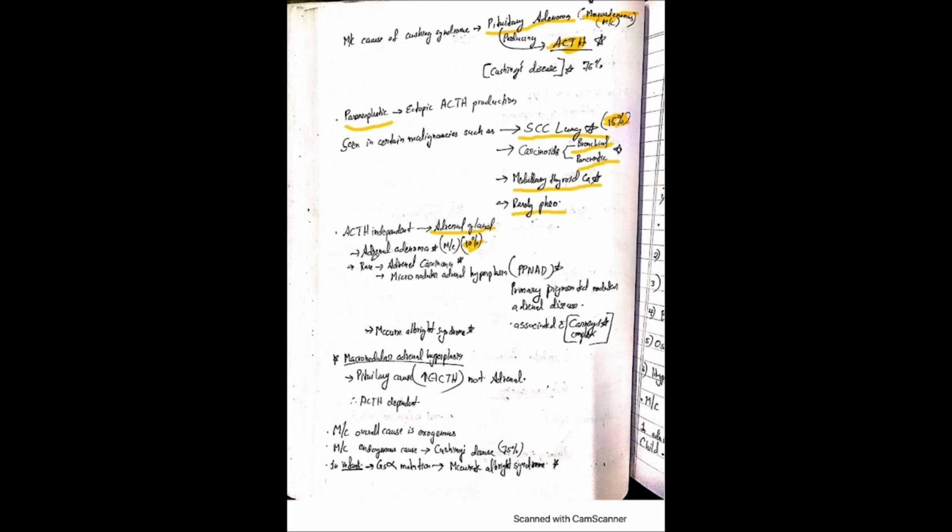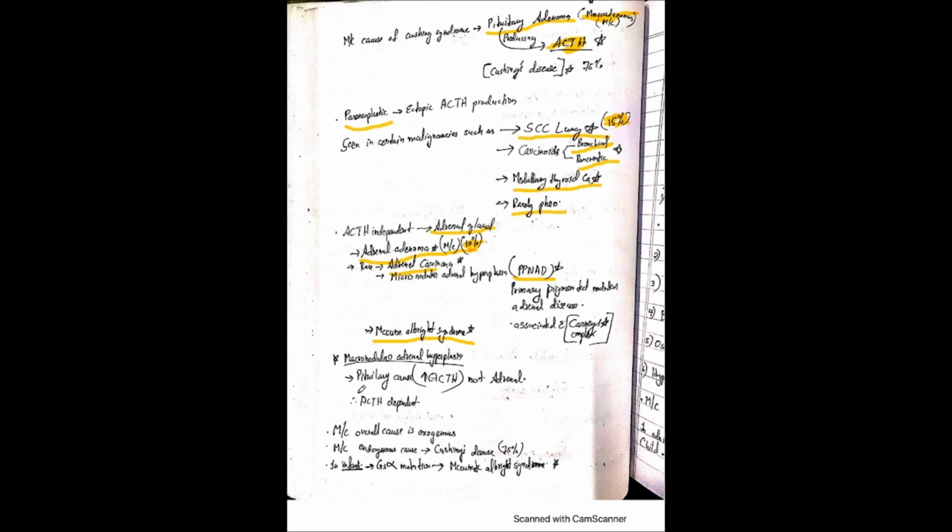So most commonly it is seen in adrenal adenomas. Rarely it will be seen in adrenal carcinomas and also in micronodular adrenal hyperplasia such as PPNAD, which is primary pigmented nodular adrenal disease. So the most common in the ACTH independent case is adrenal adenoma. Then it will also be seen in McCune-Albright syndrome, and also moving on to macronodular adrenal hyperplasia.